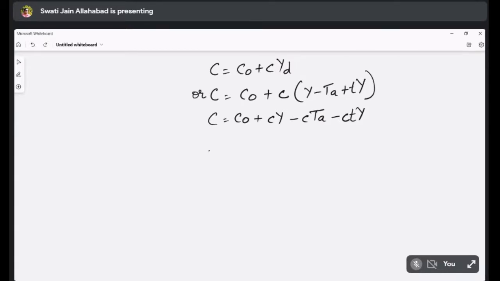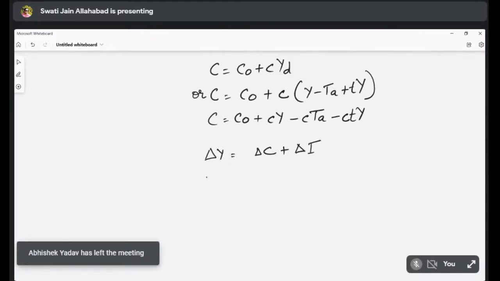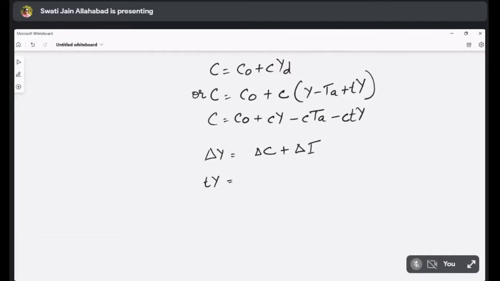So now you are saying delta Y is equal to delta C plus delta I, where t is, say, 0.02.